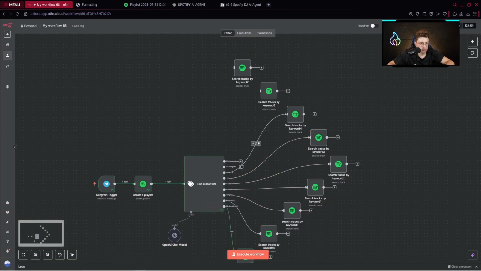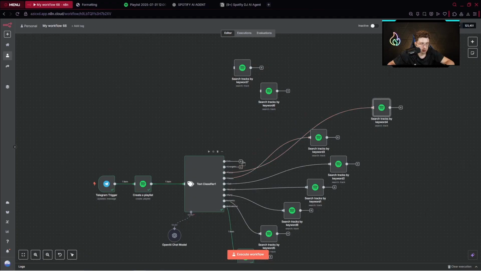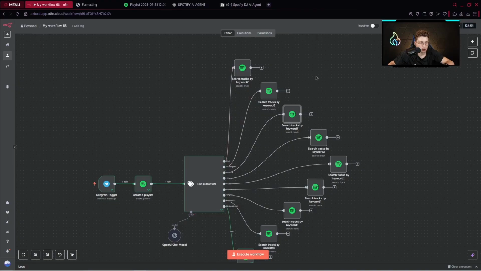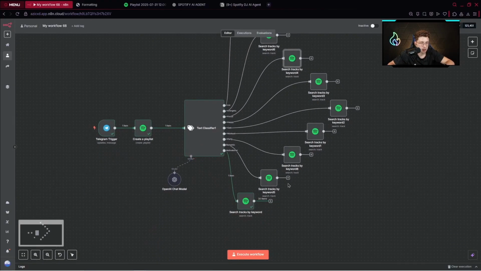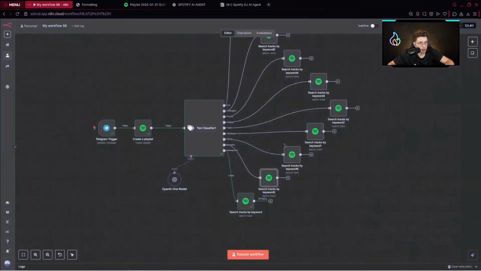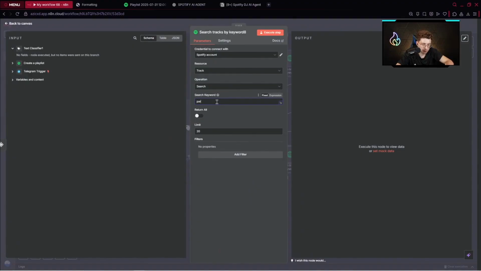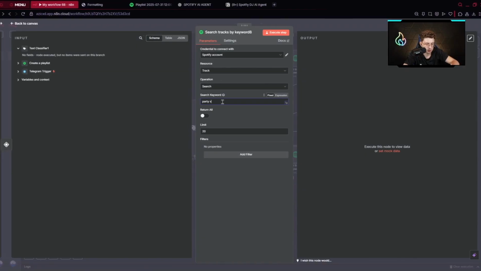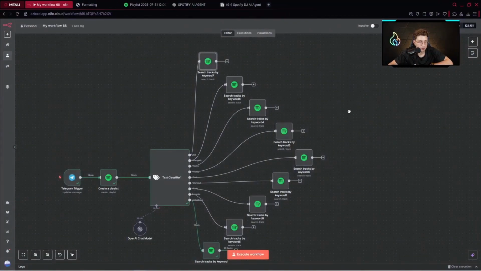And after you do this, for each specific, oops, okay, let's move it here. For each specific node, for each specific path, category, you need to go ahead and provide another keyword. So let's say for romantic, you provide romantic music. For party vibes, and just simply do it for each specific path. After it's done, it's time for the next steps.